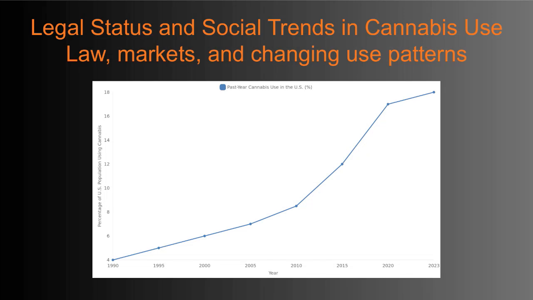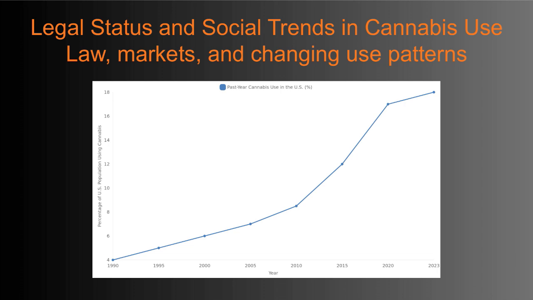Here we see the clear upward trend in cannabis use across the United States over the past 3 decades. Starting at just 4% of the population in 1990, usage steadily rises to 18% by 2023. This increase aligns closely with the gradual legal changes, moving from mostly prohibition to widespread medical and recreational legalization in many states. Young adults between 18 and 25 remain the largest group of users, with more adolescents beginning to experiment as well. Another important factor is the potency of cannabis, which has increased over time, meaning users are consuming products with higher THC levels, often with less CBD to balance the effects.